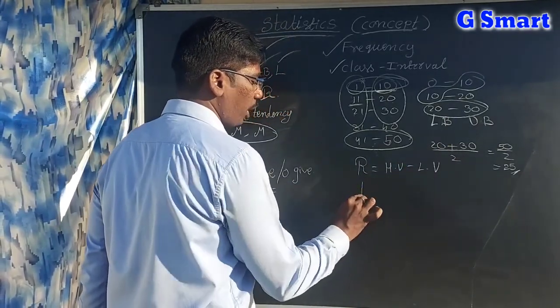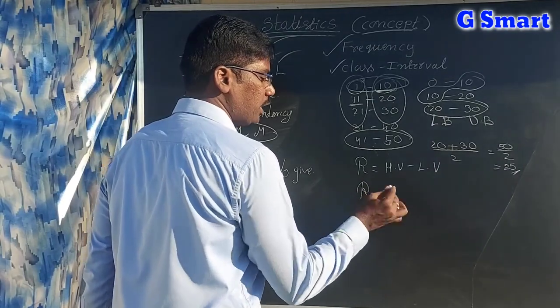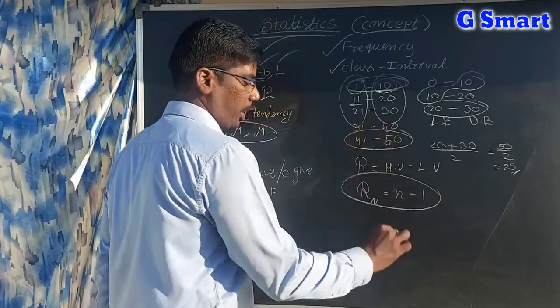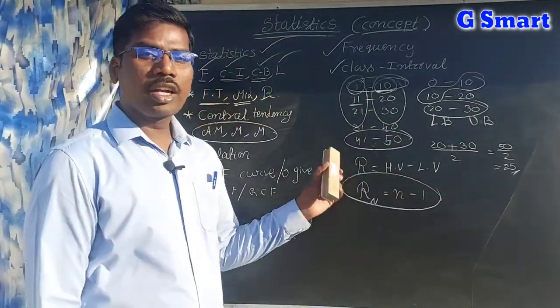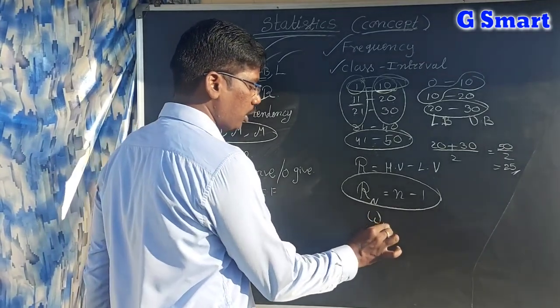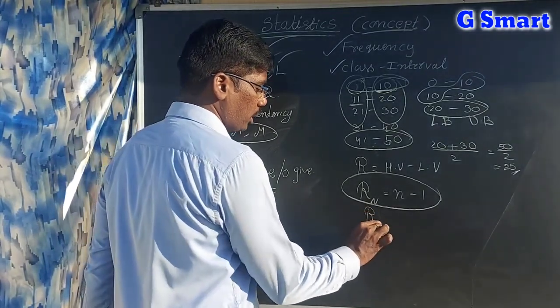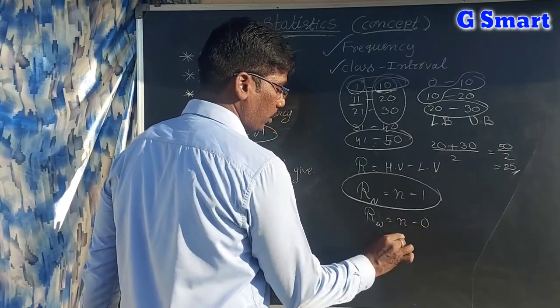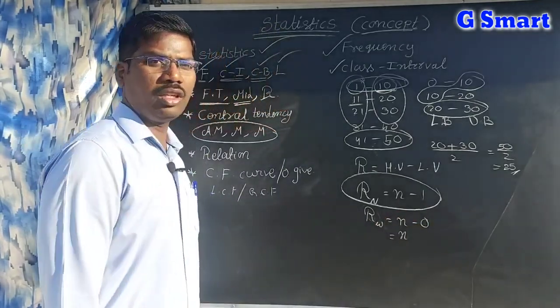For natural numbers, the highest value is n and the lowest value is 1, so n minus 1 is the range. For whole numbers, the highest value is n and the lowest value is 0, so the range is equal to n only.